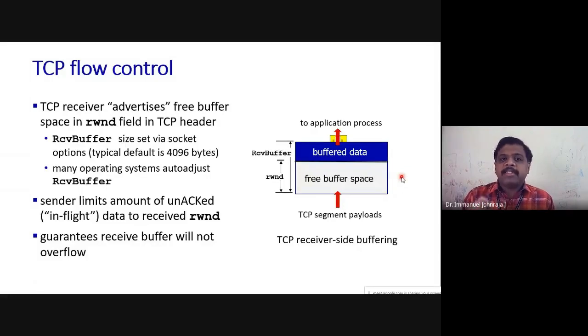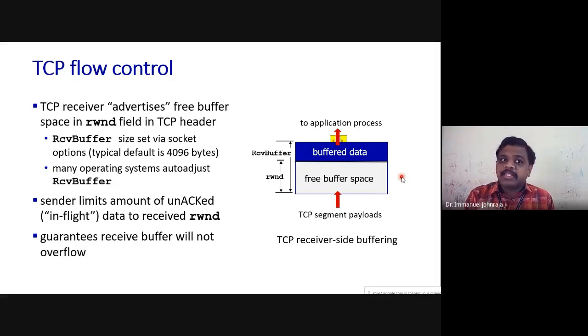First point, the TCP receiver advertises. Advertises could be a colloquial word, but the TCP receiver indicates to the sender how much space it has got, free buffer space, using the receive window field. I said yesterday, receive window sometimes will be given as RWND, some people will say RCV window, but they all denote the same field called receive window, which is 16 bits in size in the TCP header, right?